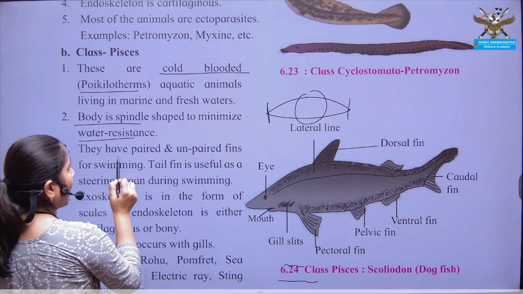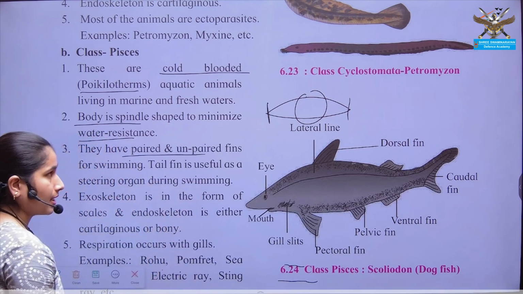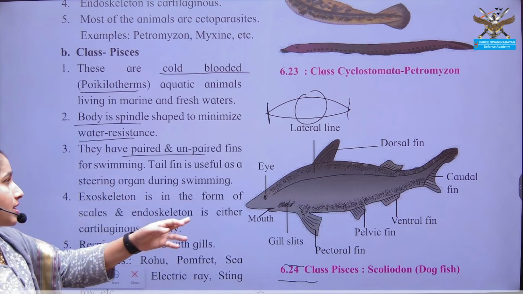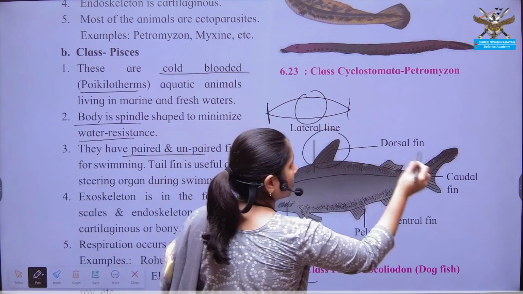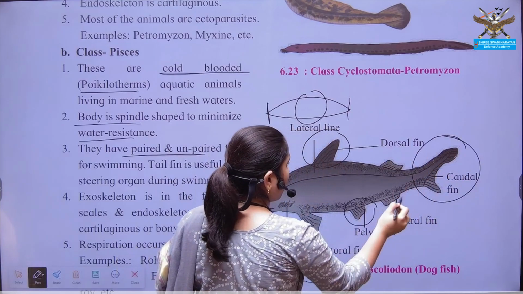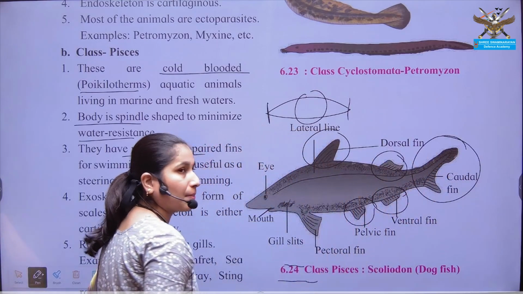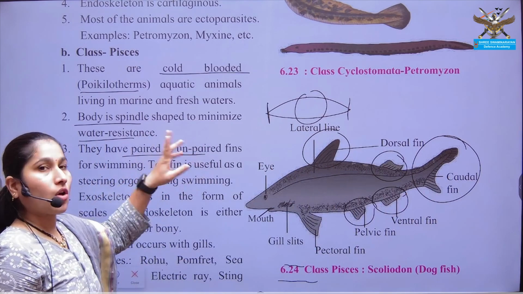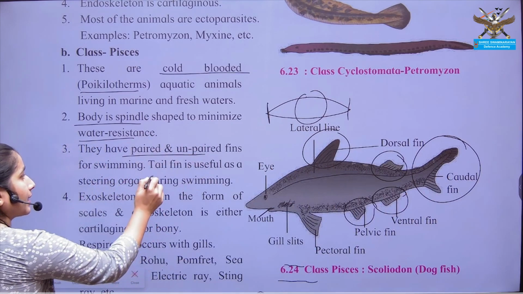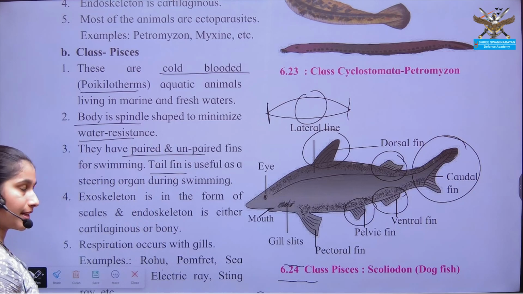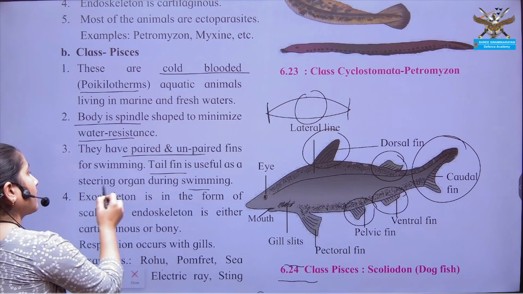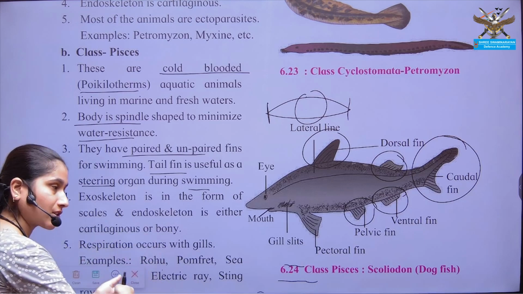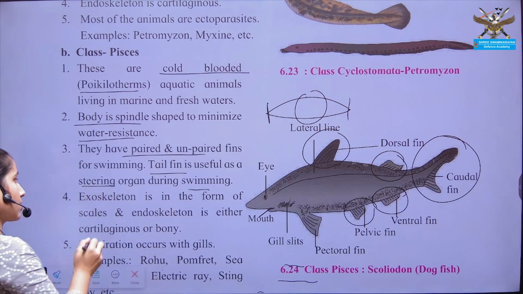Next, they have paired and unpaired fins. Fins are the locomotory structures. Membranous fins are there, so they may be in pairs or they may be without pairs. That's why they are called paired or unpaired fins. The tail fin is used as a steering organ for the purpose of swimming. The tail fin is used as a steering organ to change the direction.